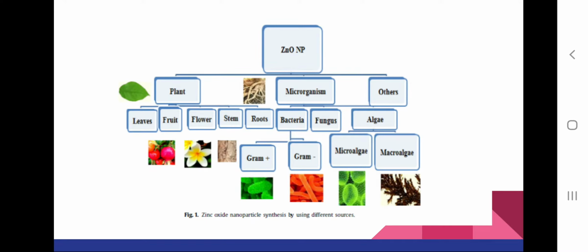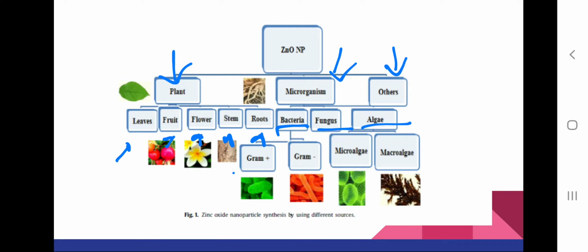So these are the different methods for green synthesizing of zinc oxide nanoparticles. We can use plants, we can use microorganisms, or other methods can be used. And in green synthesis we are using plants and microorganisms, and within plants we can use leaves, fruits, flowers, stems, roots, whereas for microorganisms we can use bacteria, fungus and algae.